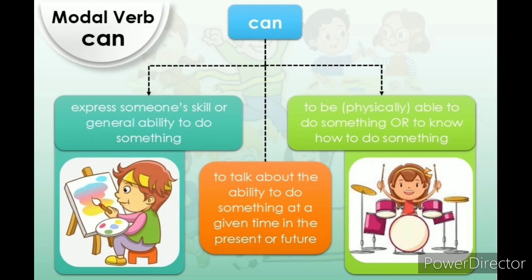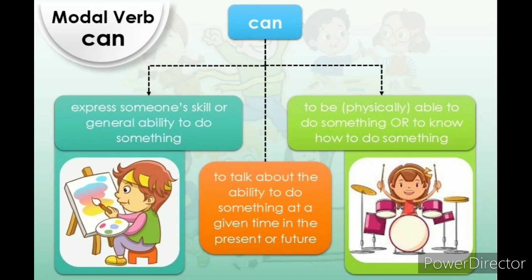The modal verbs of ability are can and could. The modal verbs of permission are can, could, may and might.